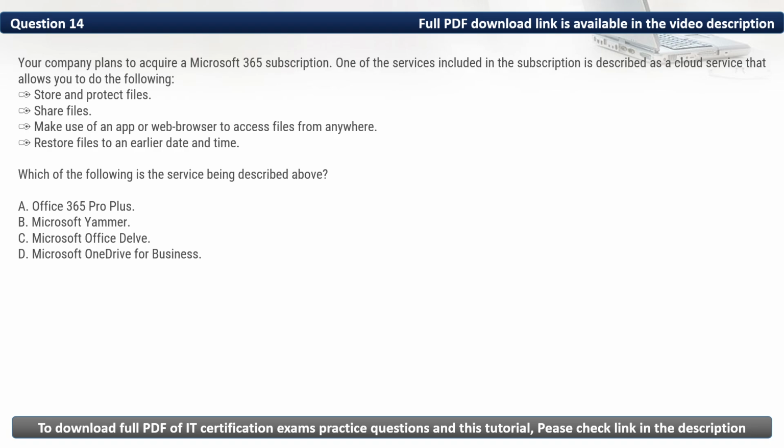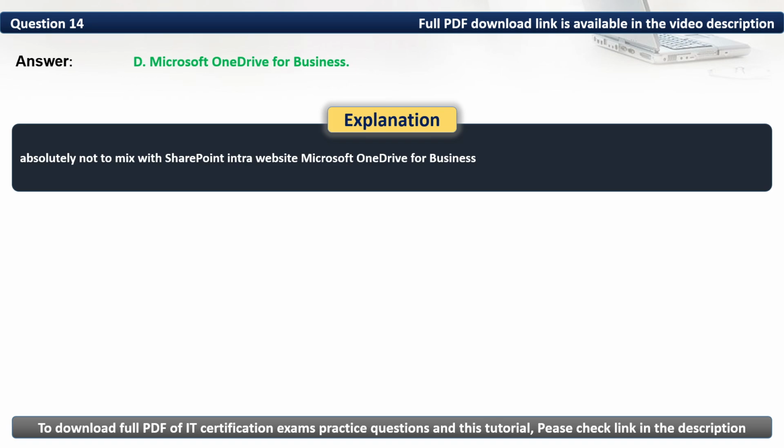Here in this question, we have to identify the service that can store and protect files, share files, make use of an app or web browser to access files, and restore files to an earlier date and time. Considering all these features, the most appropriate option here is Microsoft OneDrive for Business. Thus, the correct option is D. Absolutely not to be mixed with SharePoint Intranet website, Microsoft OneDrive for Business.